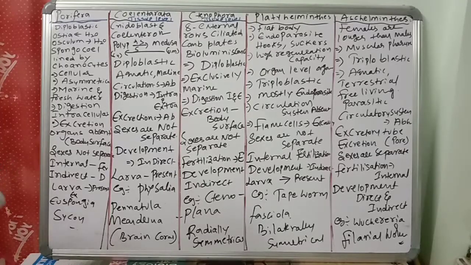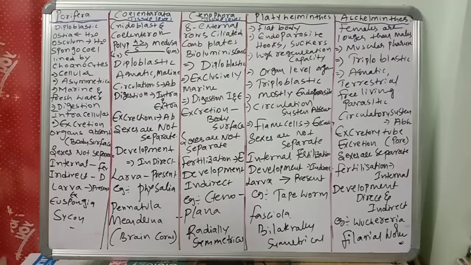Another important thing: female worms are longer than the males. That is important. The next important thing, they have a muscular pharynx, a fully developed alimentary canal. They have which one? Muscular pharynx. That is important. Then triploblastic. Triploblastic means ectoderm, mesoderm, endoderm are there. Triploblastic means three germ layers, right?